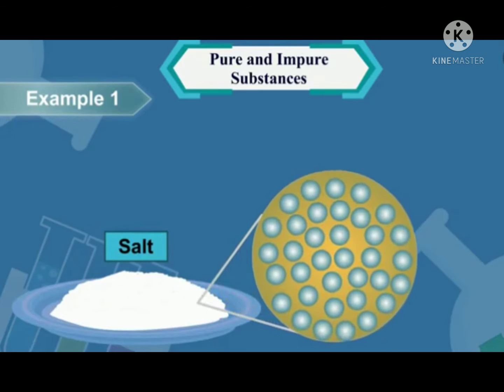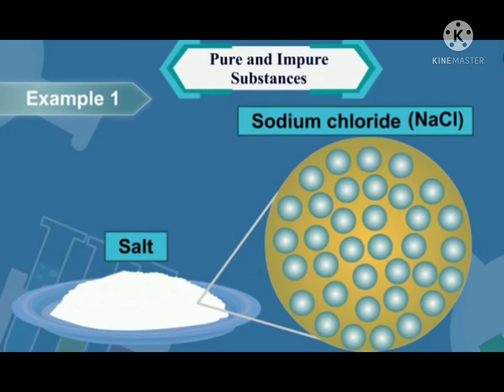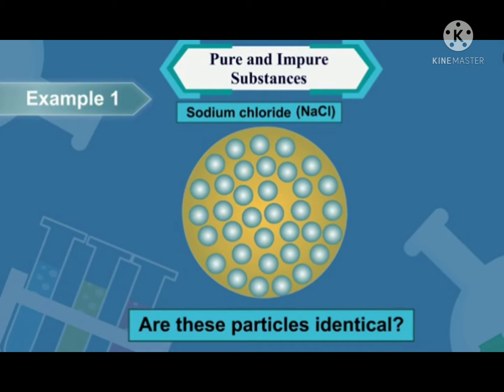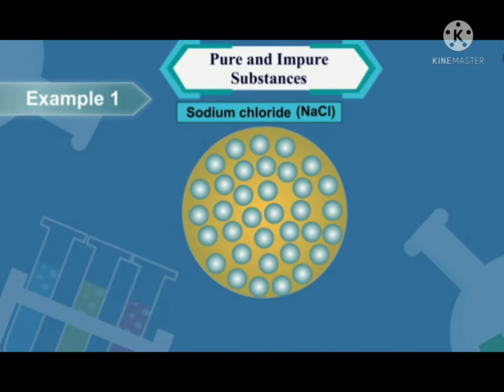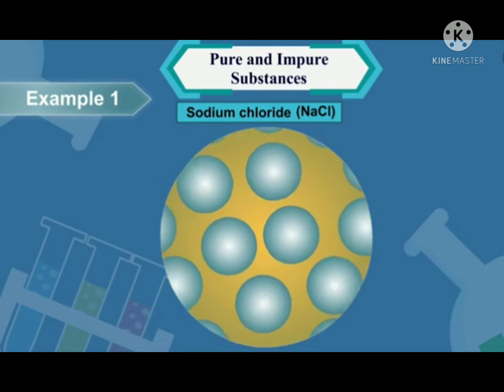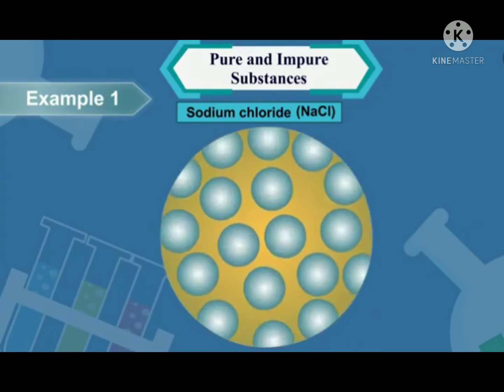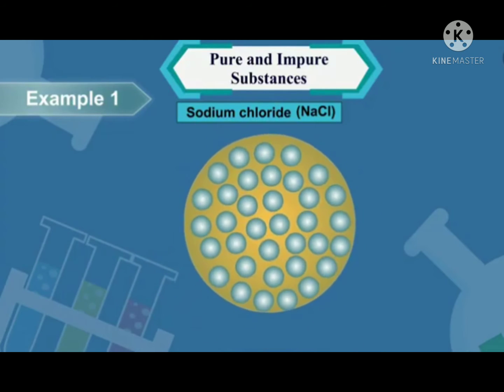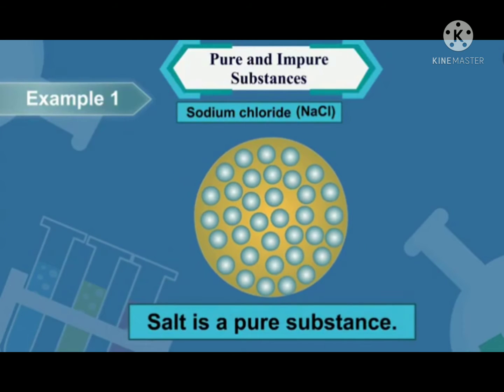Here, you can see the particles of sodium chloride present in the salt. Are these particles identical? Yes. Salt is composed of molecules similar to sodium chloride. Therefore, we can say that salt is a pure substance.